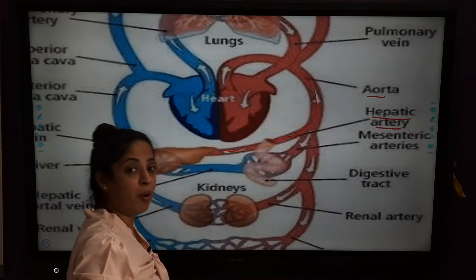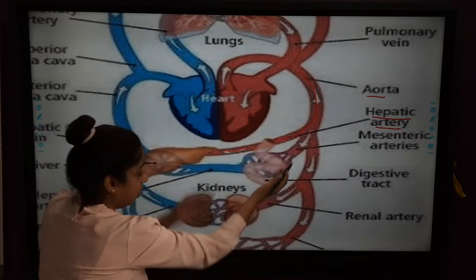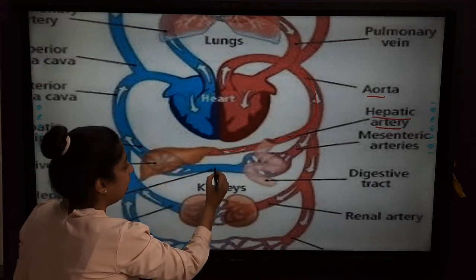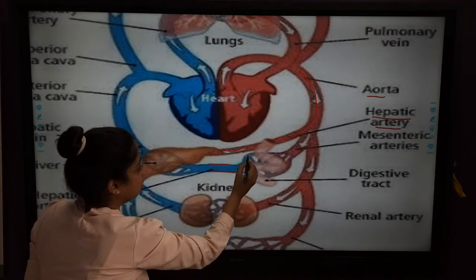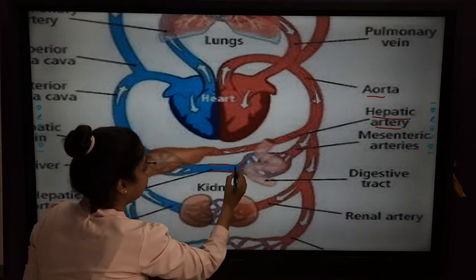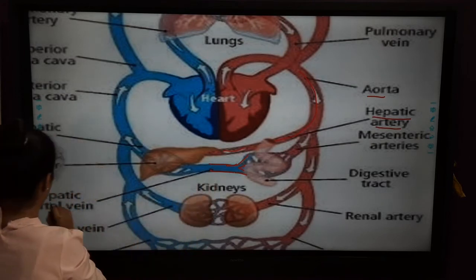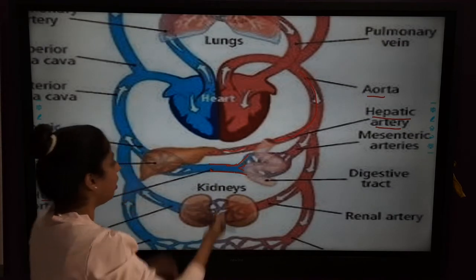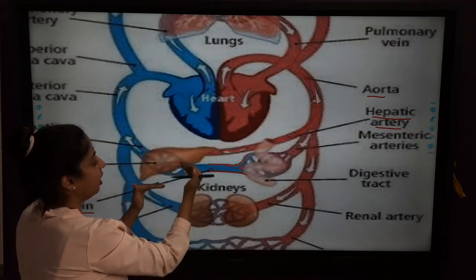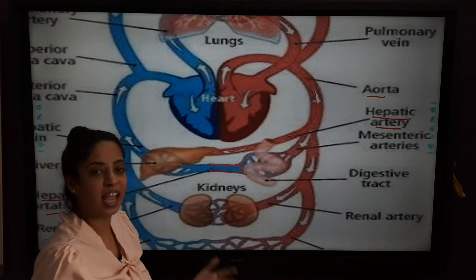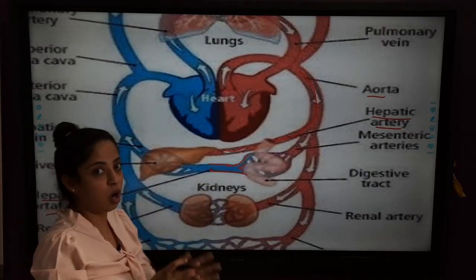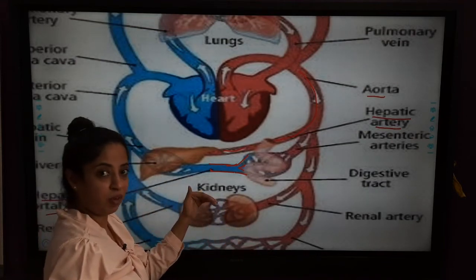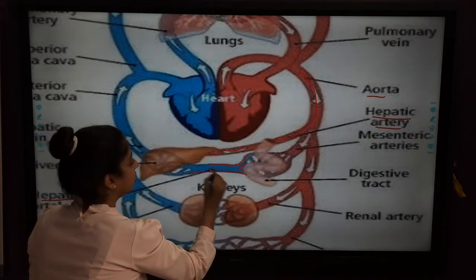Then, I told you, the vessels carrying blood coming from the stomach and intestine combine in a vein. Here you can see this vein, two of them are combining here in a vein. Now this vein is known as the hepatic portal vein. Now this vein you can see is dividing into capillaries and then reaching the liver. Unlike the nature of veins, veins do not form capillaries; from the capillaries the vein is formed, right? So unlike the normal character of a vein, here is the hepatic portal vein.